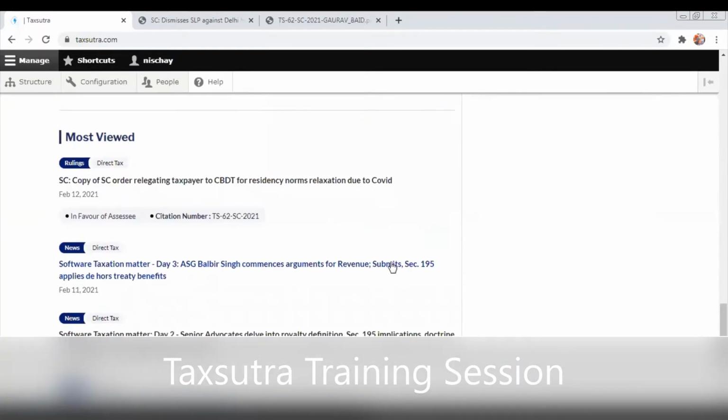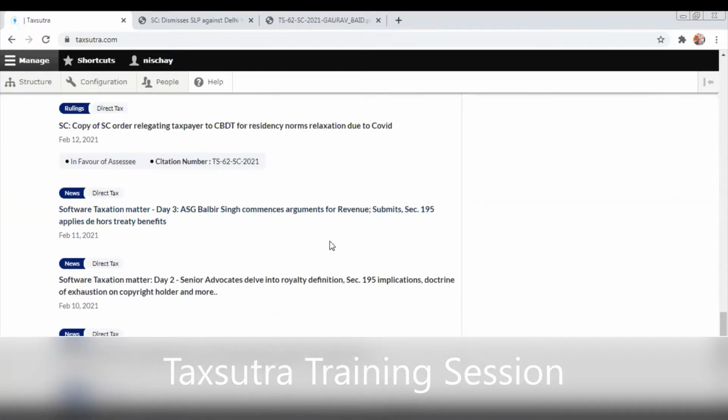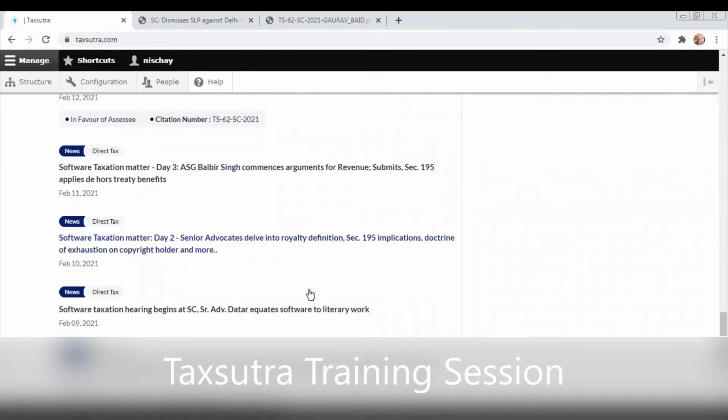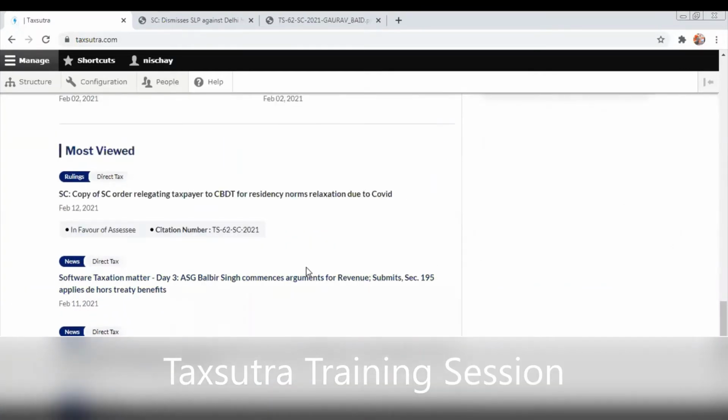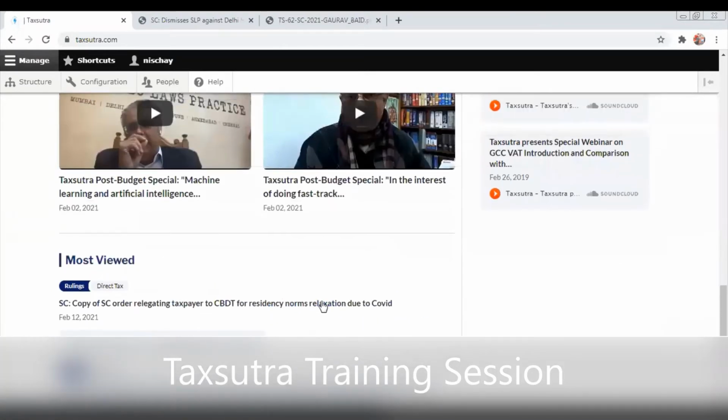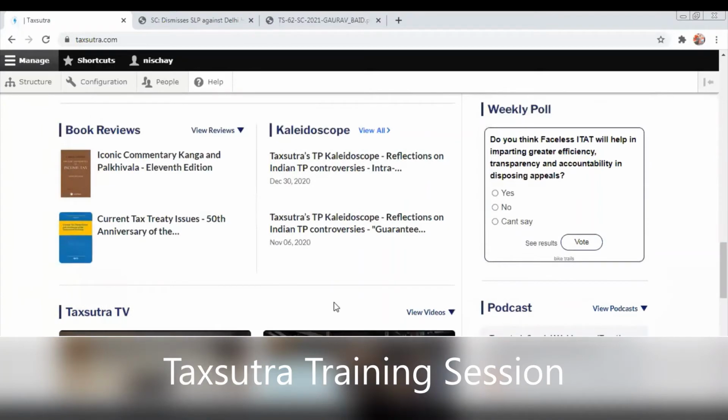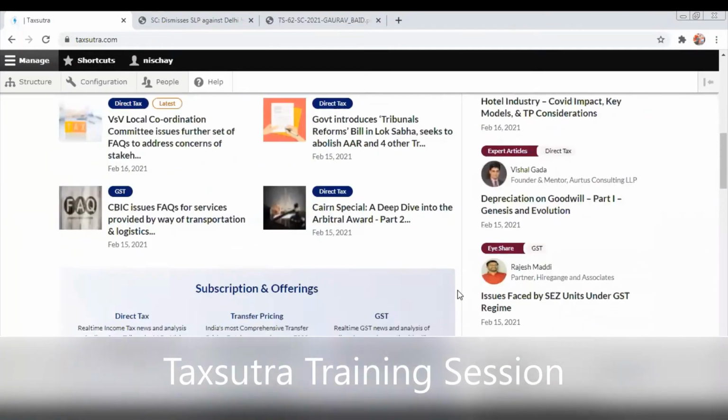Most viewed, again, if somebody wants to know what kind of cases people are viewing currently, you will be able to see it under the most viewed section. Based on the number of clicks, we have bifurcated the views by importance level. So most viewed is self-explanatory. If somebody wants to refer to the most viewed, they will be able to do that.